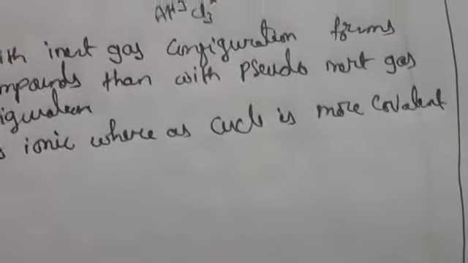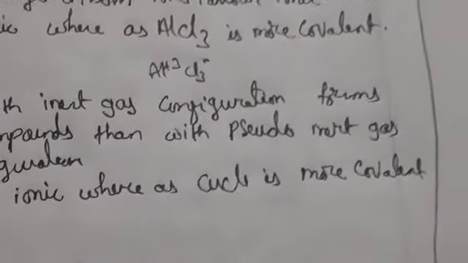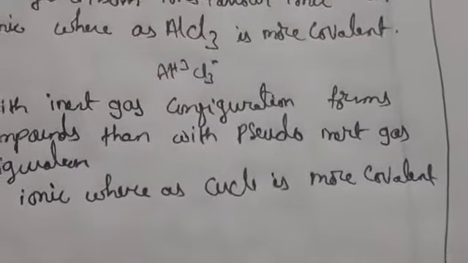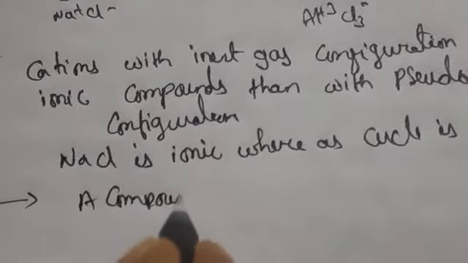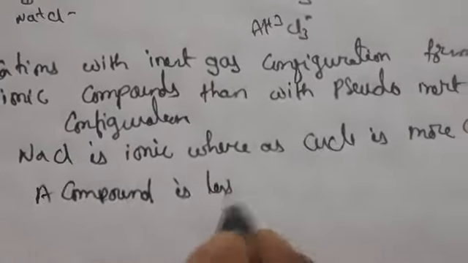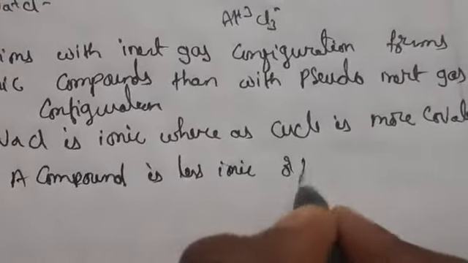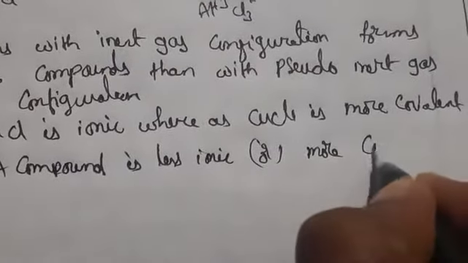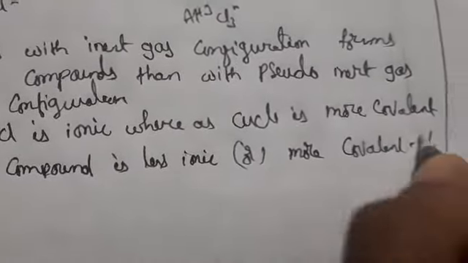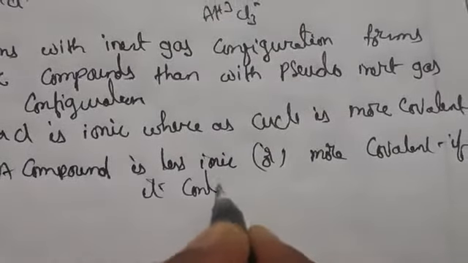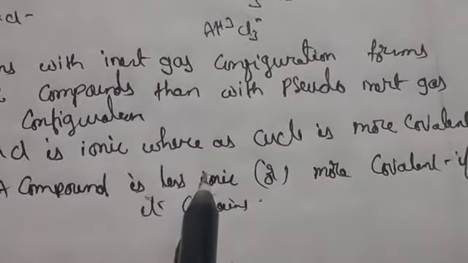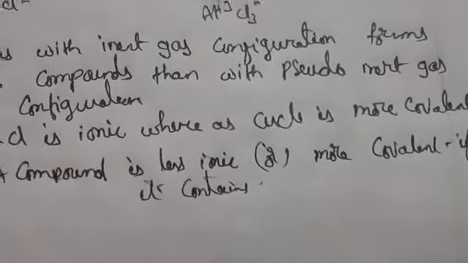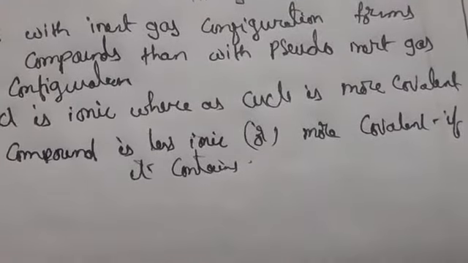Suppose we take any compound that is less ionic or more covalent. What should it contain? For example, a compound is less ionic or more covalent if it contains, if it has less nature of the ionic bond, meaning a very small amount of positive and negative charge is forming, or more electrons are being shared.